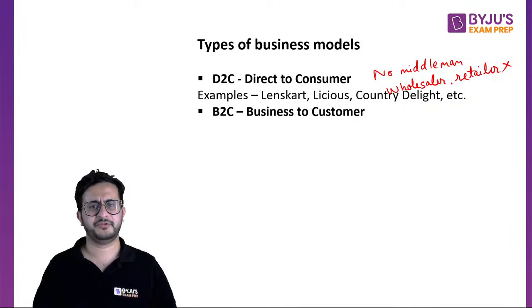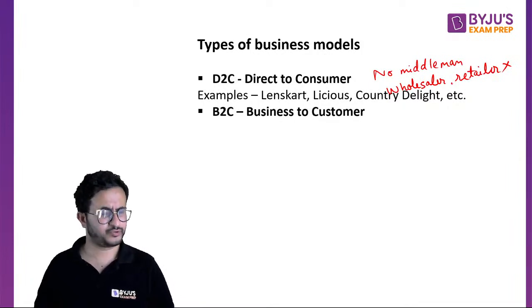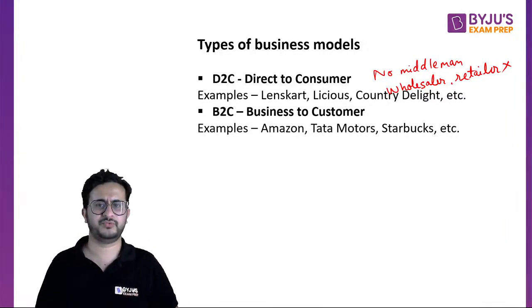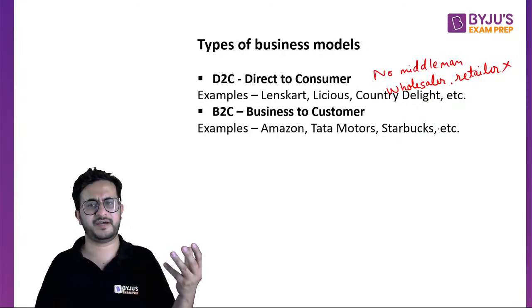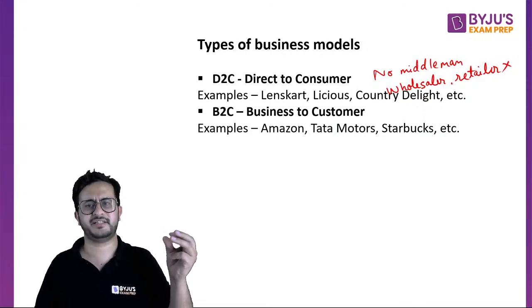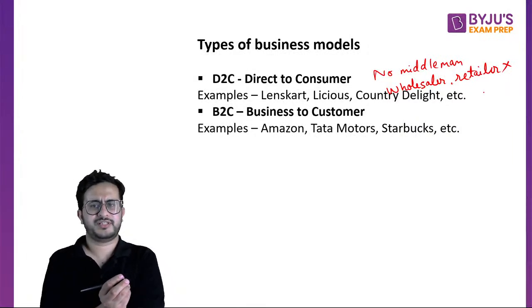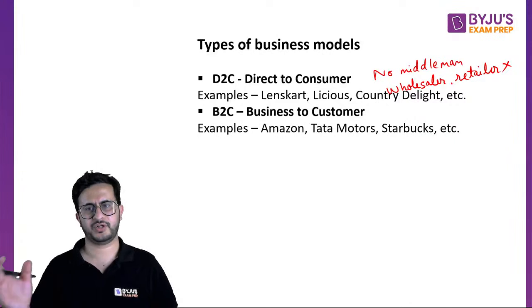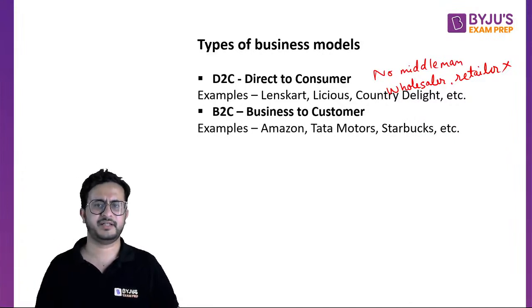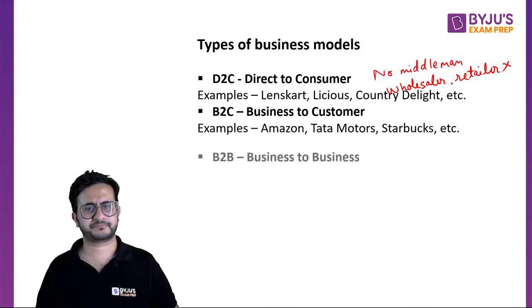Then B2C is business to customer, right? So normally the companies whose products you buy through a retailer, like Amazon, Tata Motors, Starbucks, have franchisees and wholesalers and all those things. So these are all business to customer, right? They are not directly selling; the goods come from somewhere, then you buy some things, right? So that is called B2C.